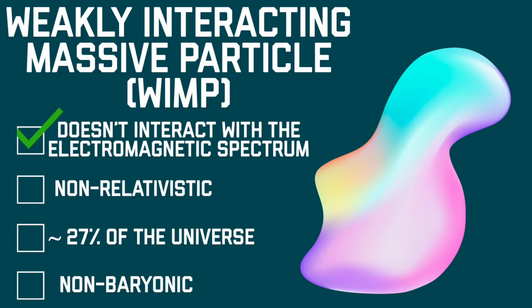Secondly, these particles have mass. That is important because it makes these particles non-relativistic. Third, they are weakly interacting. This is important because it means they're unlikely to clump into planets or stars like baryonic matter. The models that predicted this particle before dark matter predicted that it would take up about 30% of the universe, which is about right. Fourth, this particle does not fit into the standard model of particles and is not baryonic in form. This seems to check all the boxes.